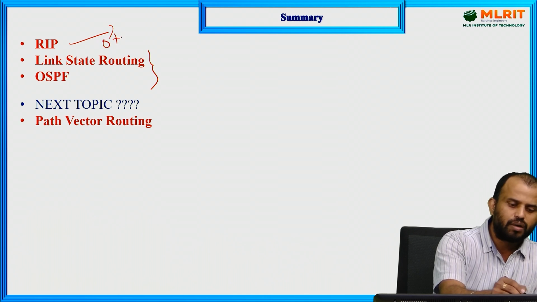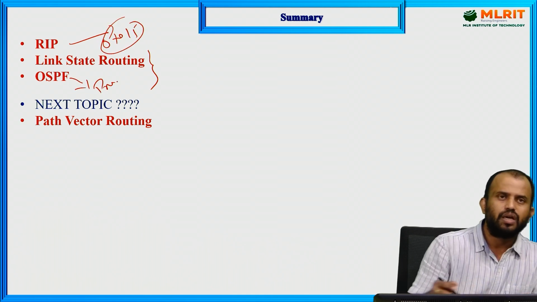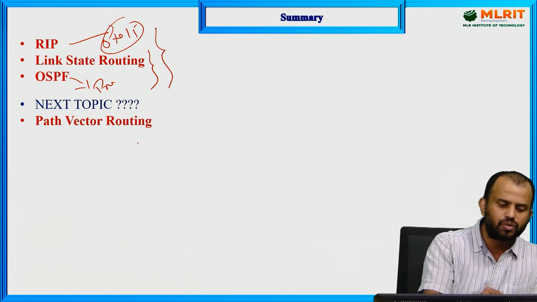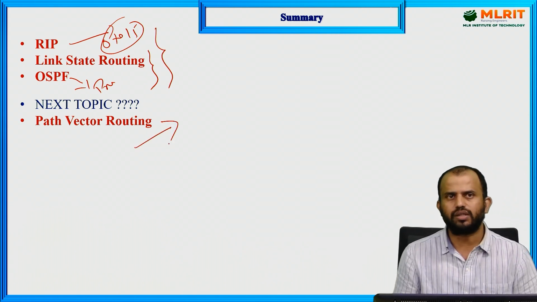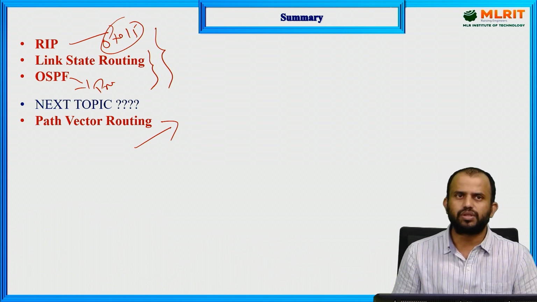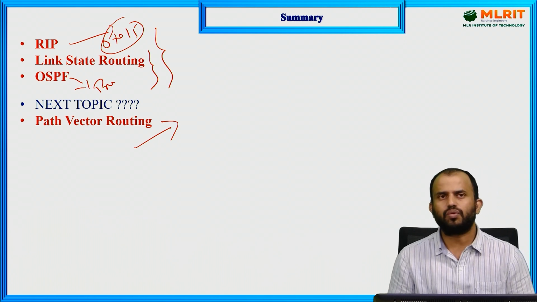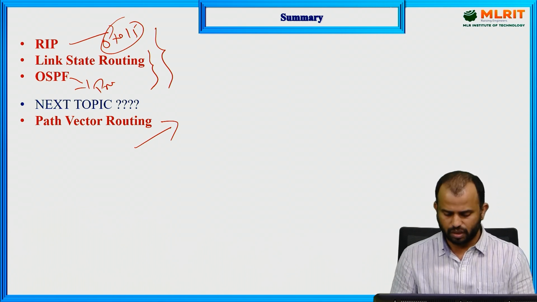RIP has limitations based upon the hub structure. Here we have limitations of processor and runtime consumption. To overcome these kinds of issues, we use another mechanism which we call the path vector routing algorithm. In the upcoming session, we will discuss in depth what the path vector routing algorithm is and how we are able to route with this mechanism. Thank you.